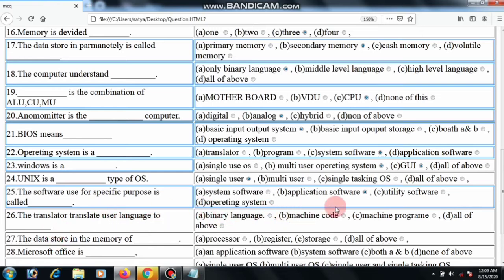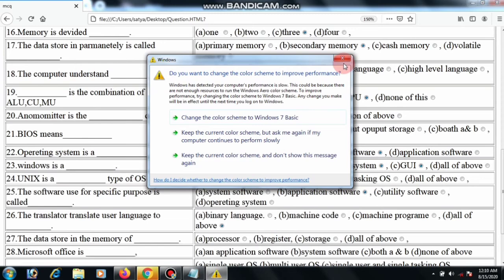The translator translates user language to binary language, machine code, machine program, and all of above. User language to machine code means binary and machine program, all of above. Then the data is stored in the memory of the processor, register, storage, all of above. The data is stored in the register. A mistake means a software design mistake.